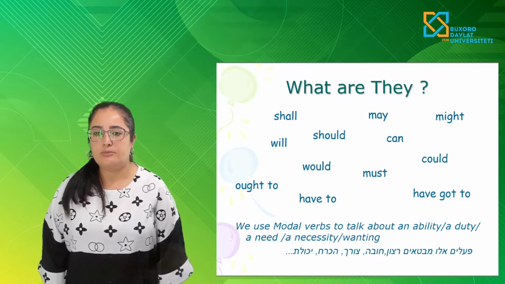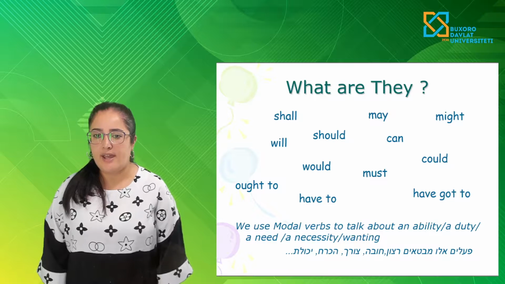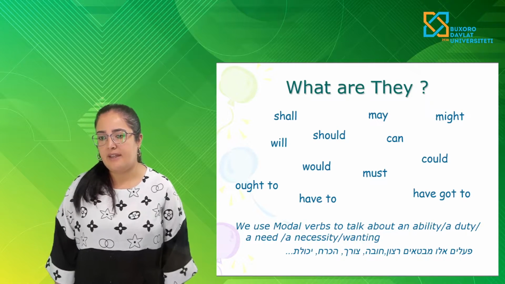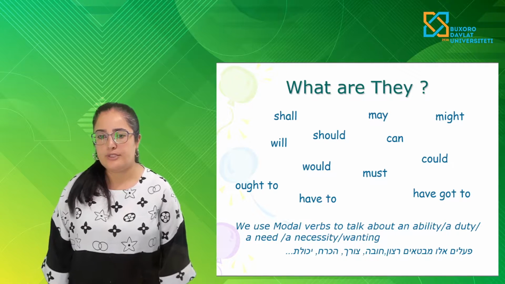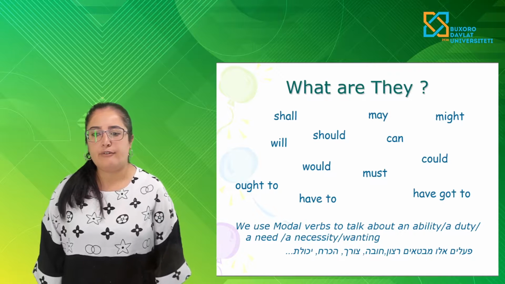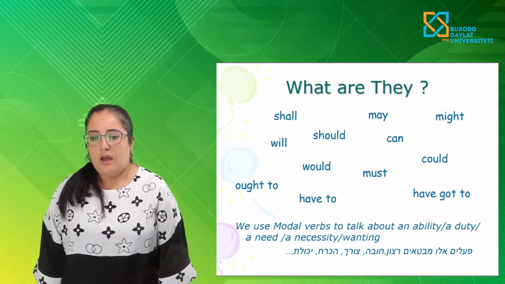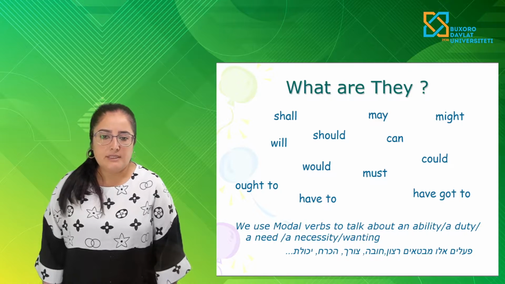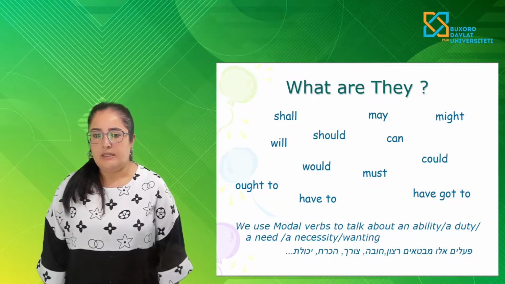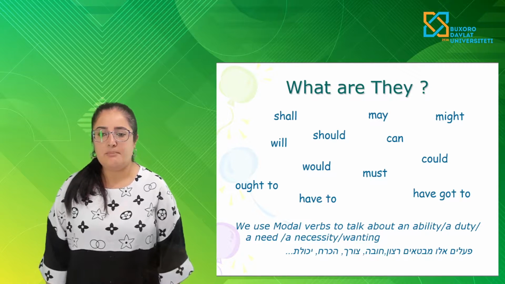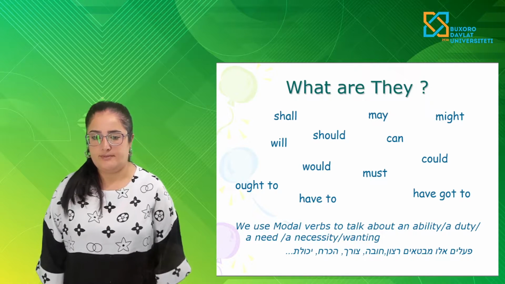First ones are shall, may, might, should, can, will, would, must, ought to, have got to. We use modal verbs to talk about ability, duty, need, necessity, wanting. These are the meanings of the modal verbs.